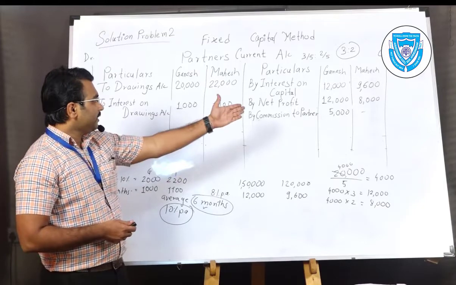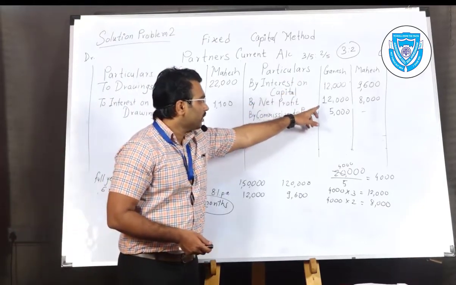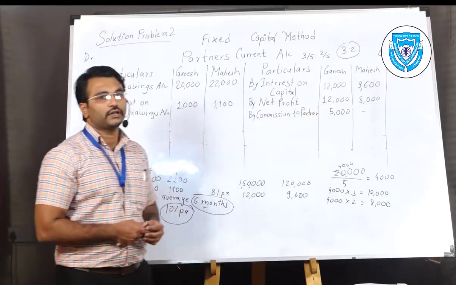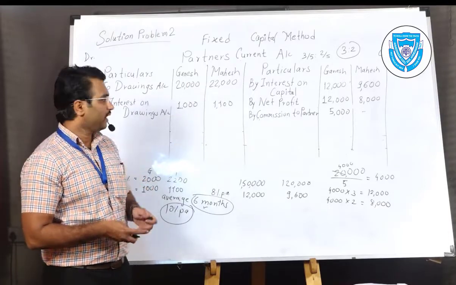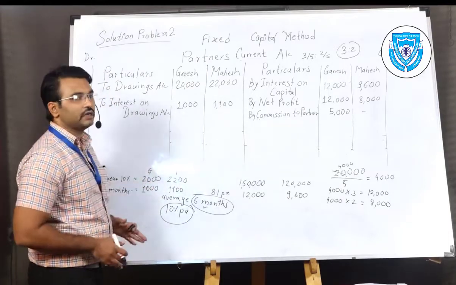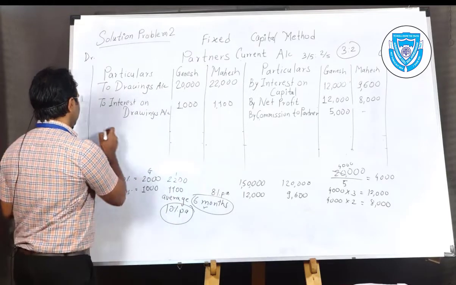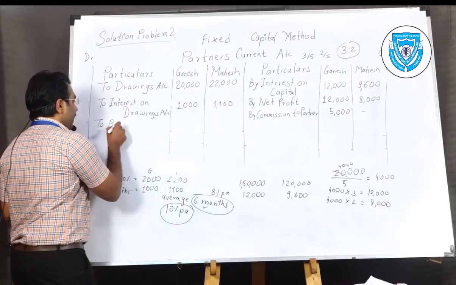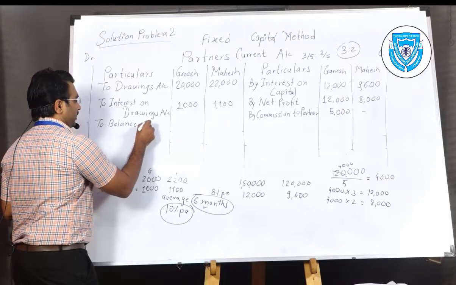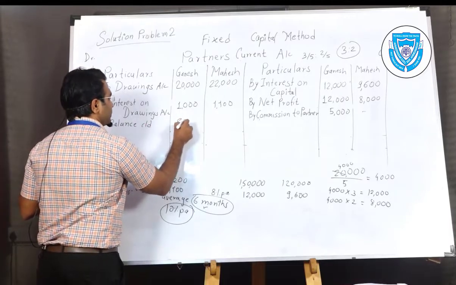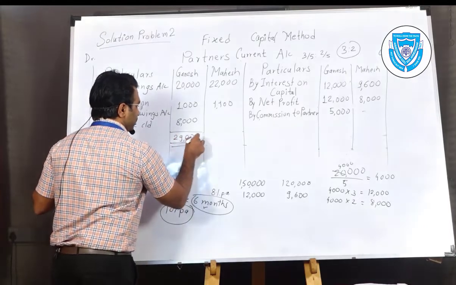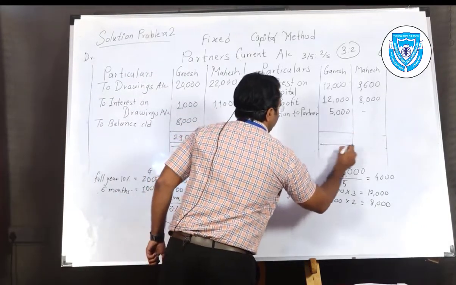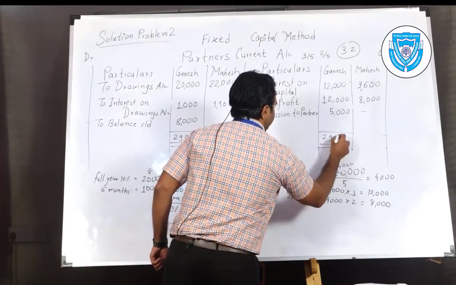Now the credit side is giving you Ganesh 12 plus 12 plus 5, that is 29,000. Debit side is giving you 21,000 total. That means yes, obviously it is a credit balance because credit is more than debit. So we'll write here: to balance carried down. The balance is 8,000, because 29,000 we need to make the total on both sides.